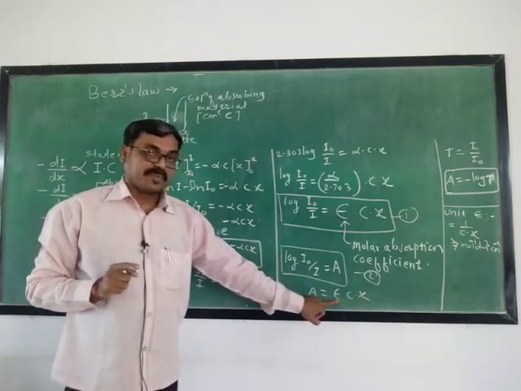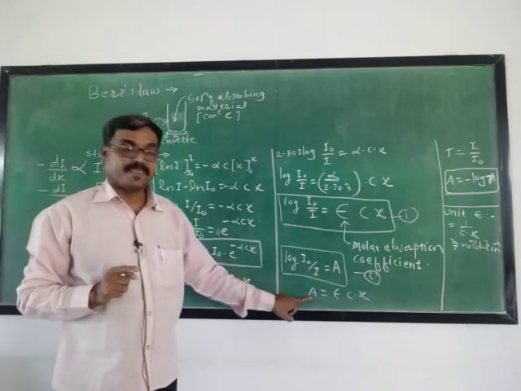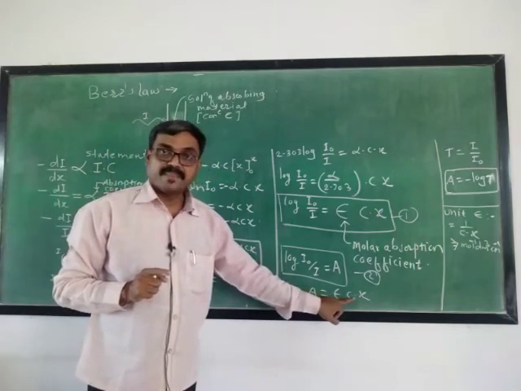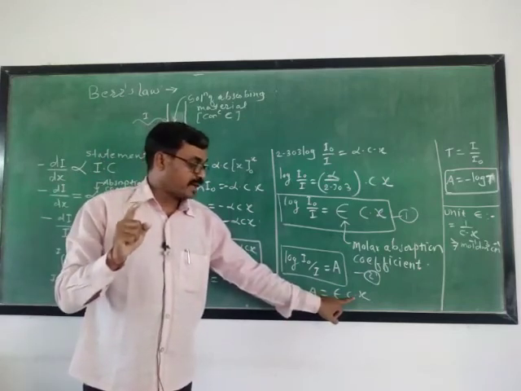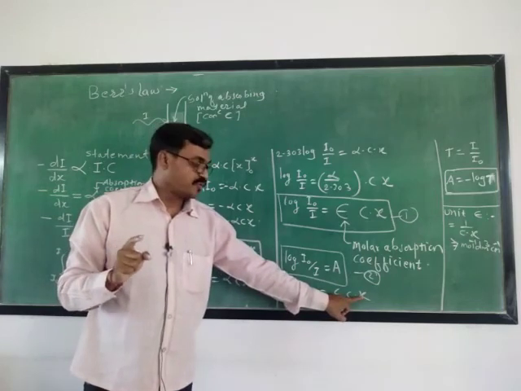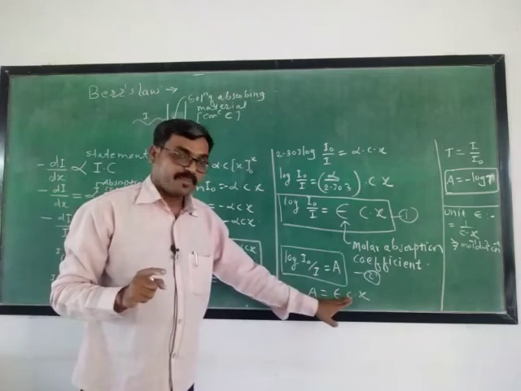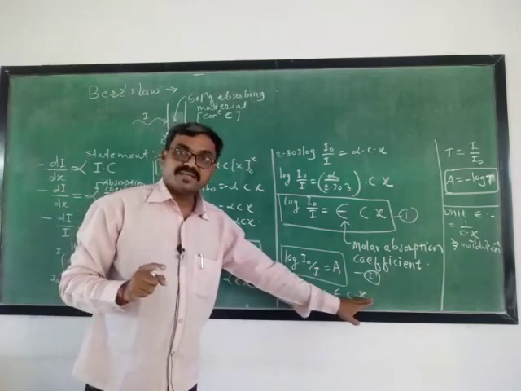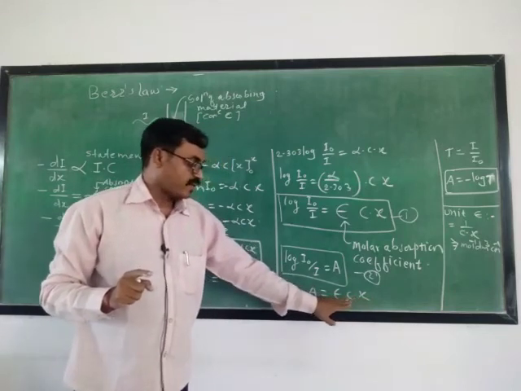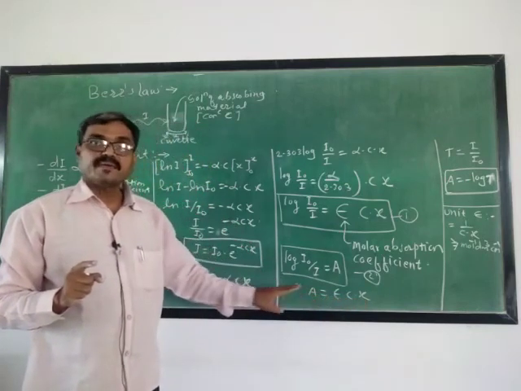Molar absorption coefficient can be defined as the absorbance of a solution having concentration 1 mole per liter and the depth of solution 1 centimeter. That's why 1 multiplied by 1 is again 1. That's why epsilon equals A.